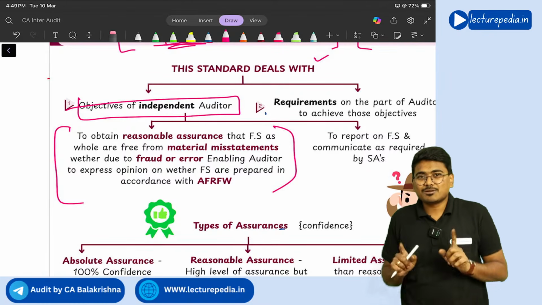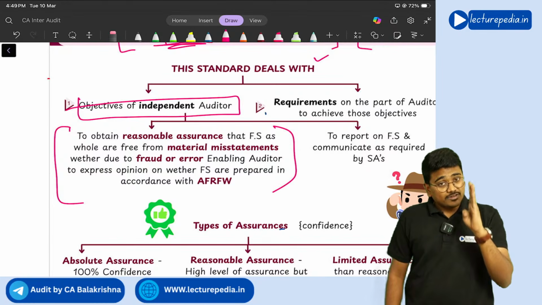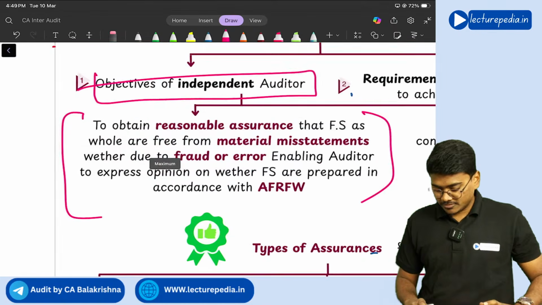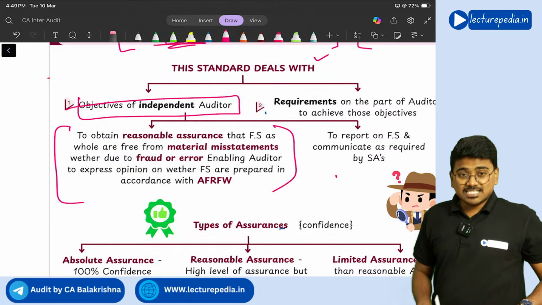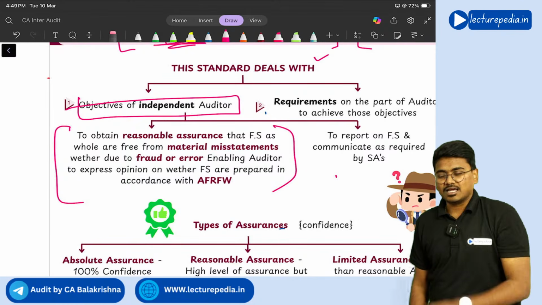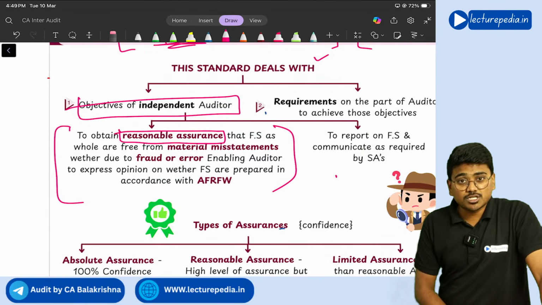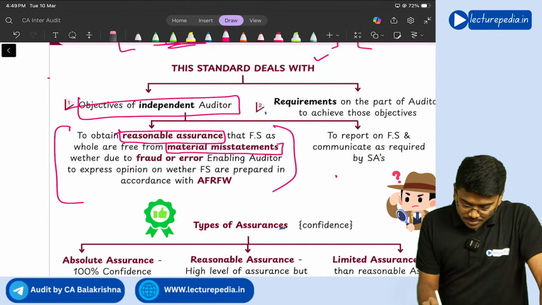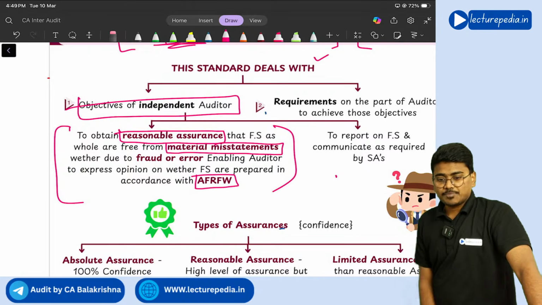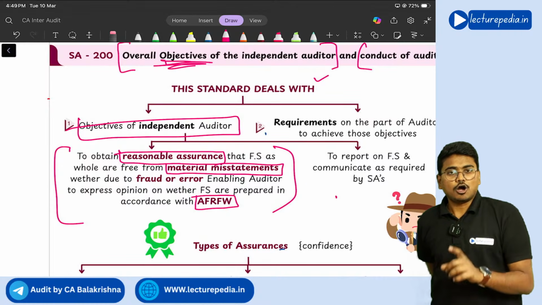Memorize means you should not learn by heart. You should understand it. If you understand it, you will easily be able to remember it. So, we will try to understand what the objective is trying to say. Yes, sir. In this objective, there are certain terminologies. If you understand those terminologies, the entire objective becomes easy. First terminology is reasonable assurance. Next one is material misstatement. And next one is applicable financial reporting framework. If you understand these three terms, you can remember the objective of audit just like this.